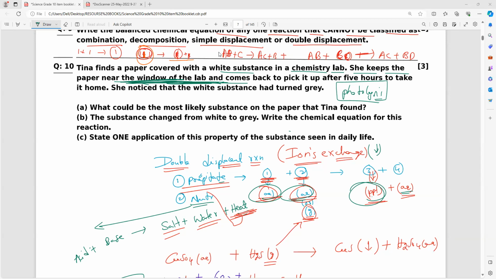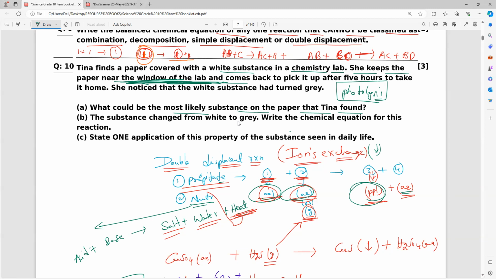That is the only two equations you have in our book. Photo film means silver bromide. Photolysis or photo decomposition means your mind should say silver chloride. That's all. Next, what could be the most likely substance on the paper that Tina found?